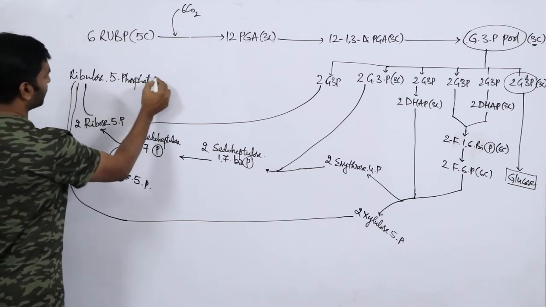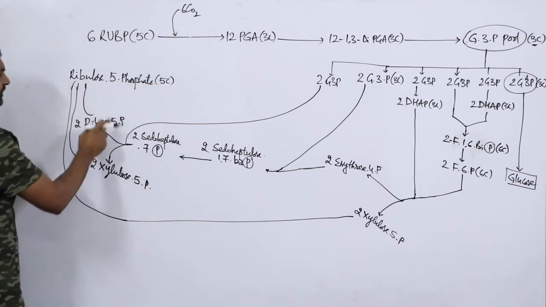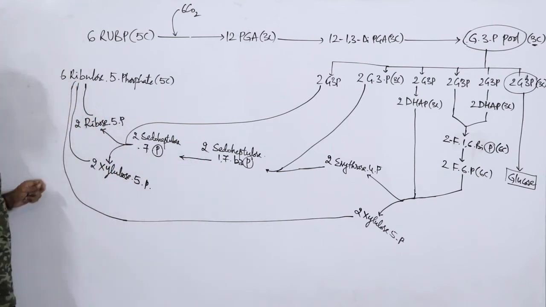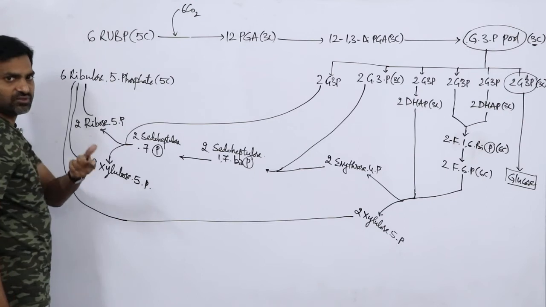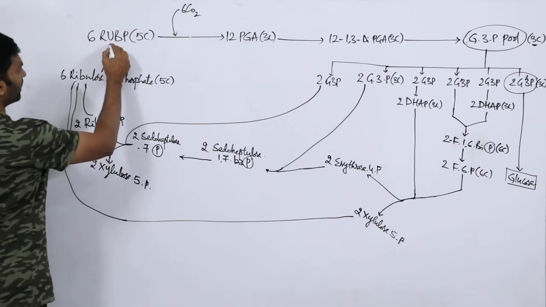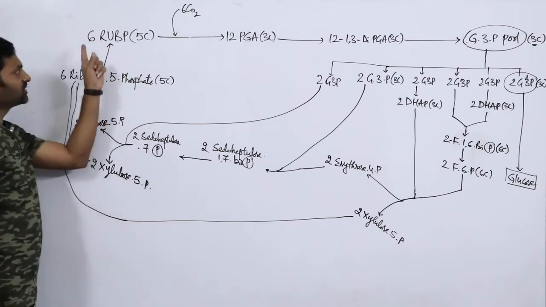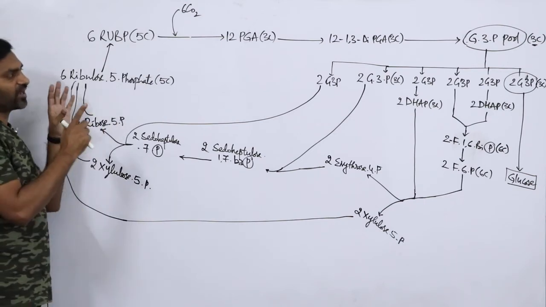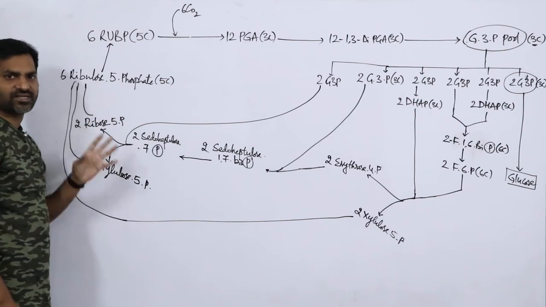This is a 5 carbon compound. How many moles? 2 plus 2 plus 2, 6 moles. So 6 into 5 is equal to 30. Then finally it is converted into 6 moles of RuBP. So this is about the entire picture of the C3 cycle.